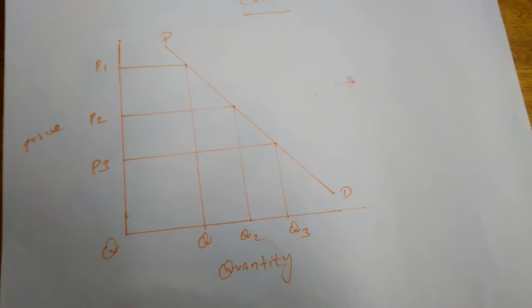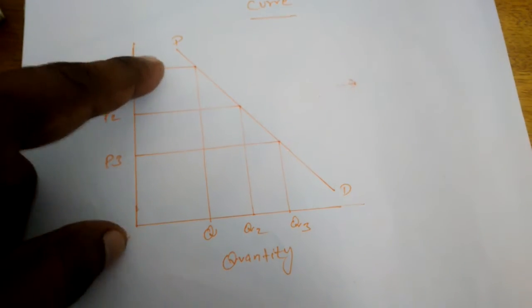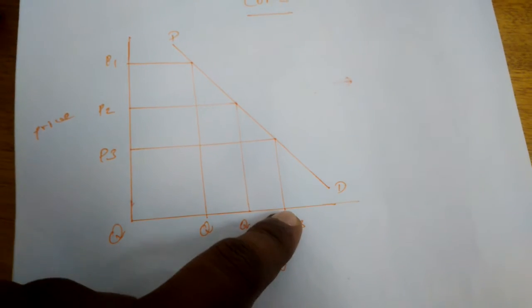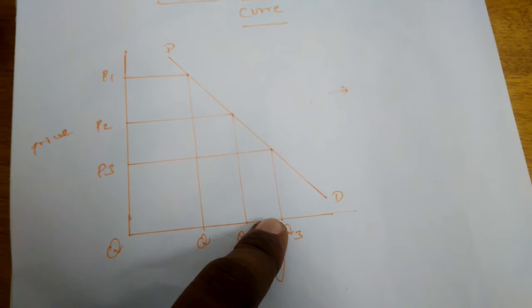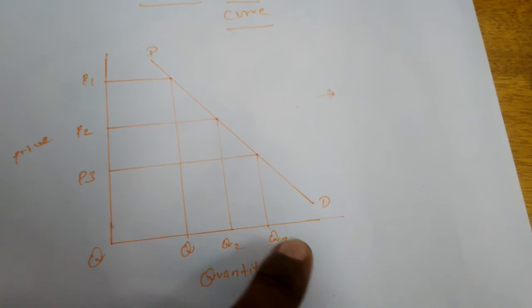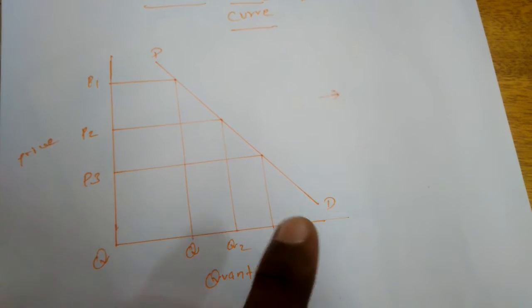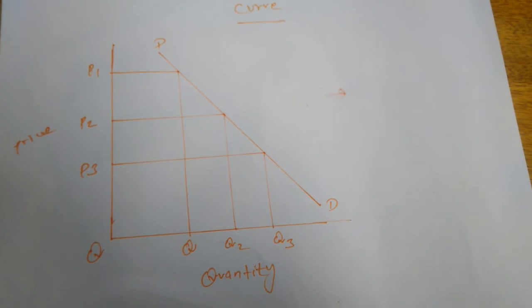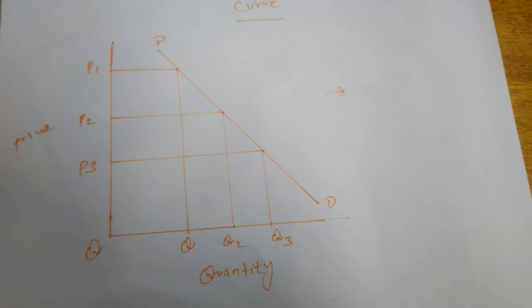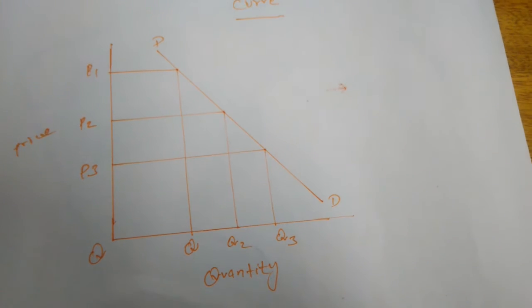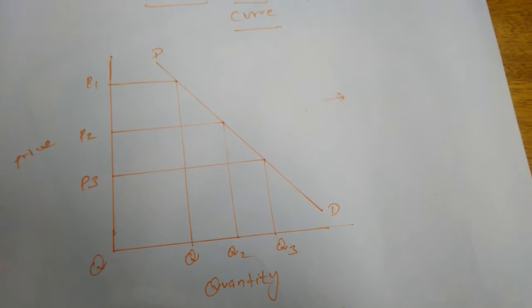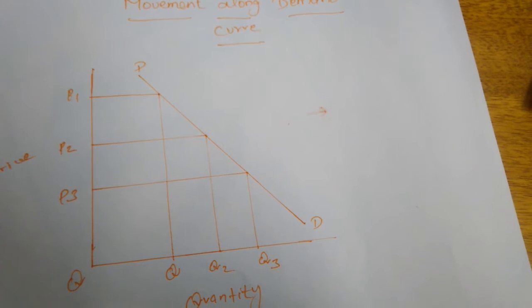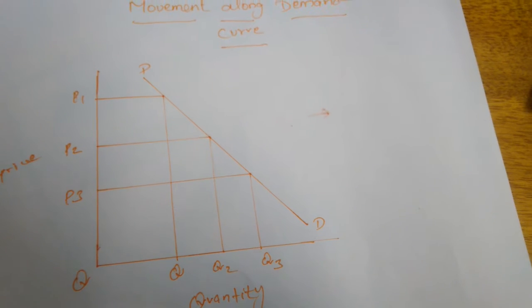Here we have to note one thing. Along the demand curve only, the quantity demanded will increase. So the demand curve will not change. It will be constant. So the quantity demanded increasing or decreasing only by the reason of price is called contraction or extension of demand.